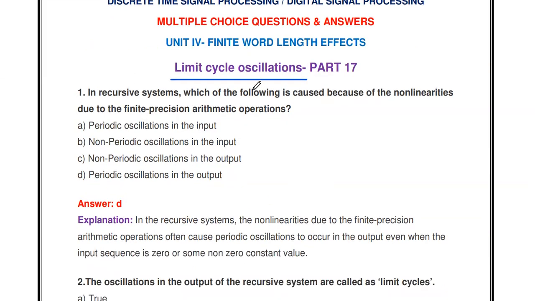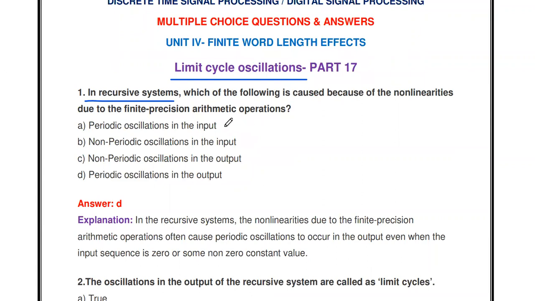This limit cycle oscillation is an unwanted effect that happens due to the finite word length effect in digital filters. So the first question: in a recursive system, which of the following is caused because of the non-linearities due to finite precision arithmetic operations?